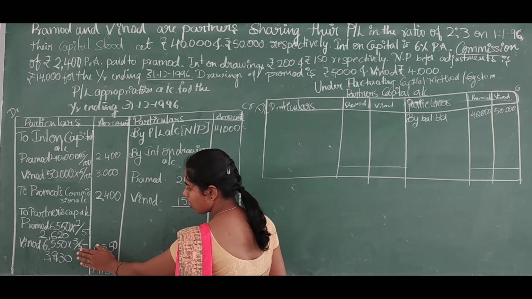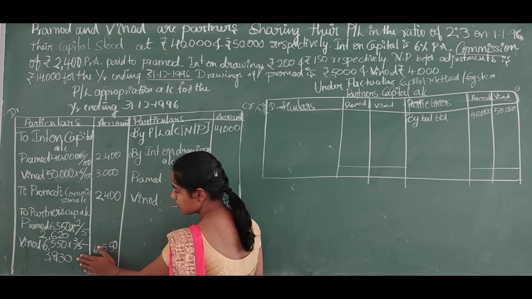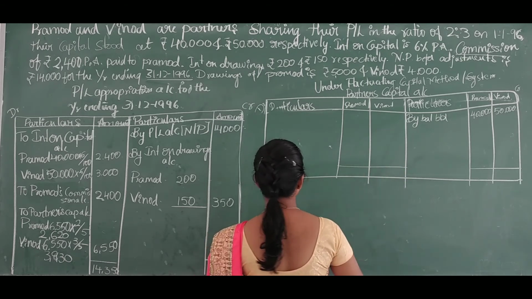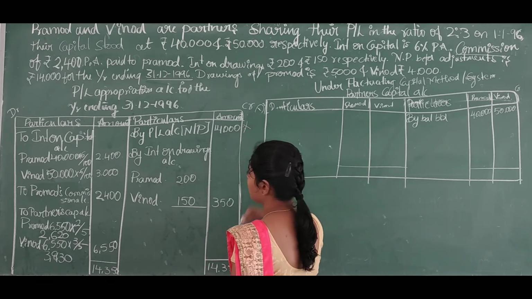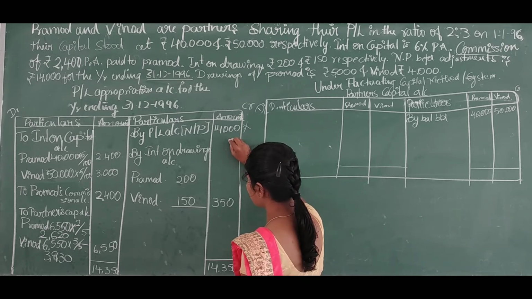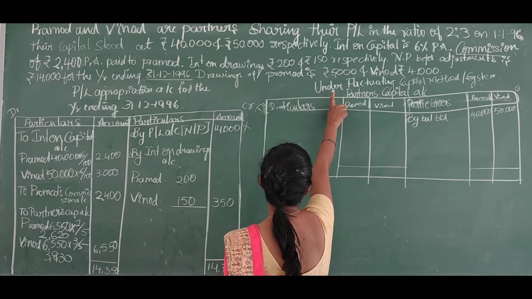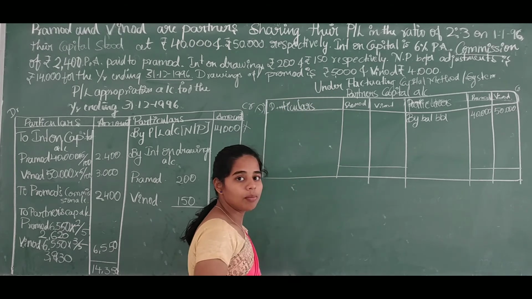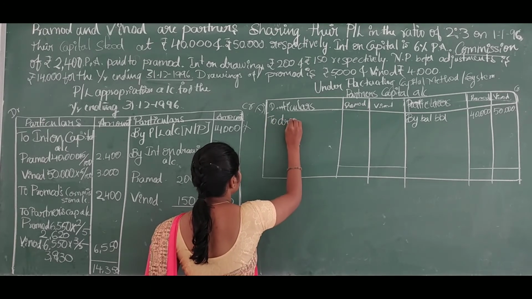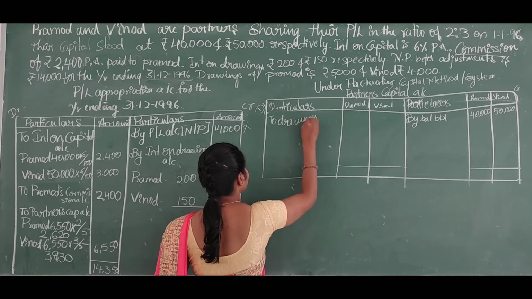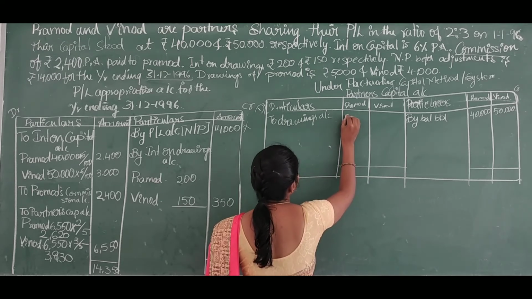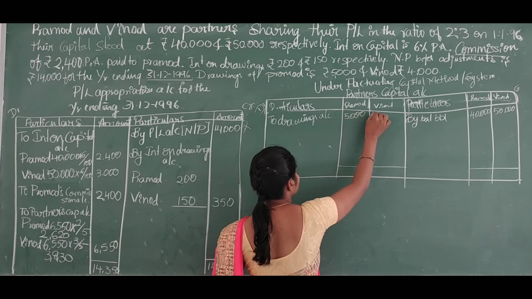So the profit shared to partners will be transferred in the credit side of partners capital account. So there is no need to transfer net profit to partners capital account. Instead of that, we have to transfer the drawings amount which is drawn by the partners to partners drawings account. Amount is 5,000 and 4,000.